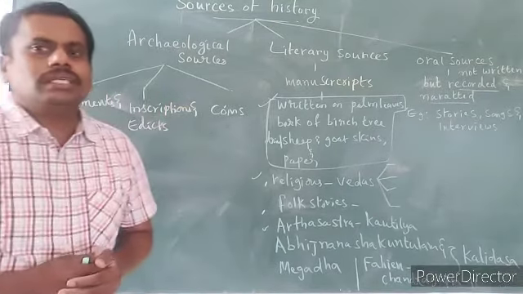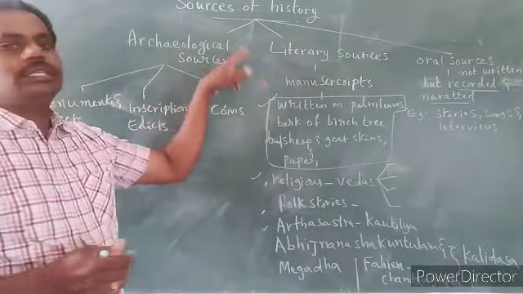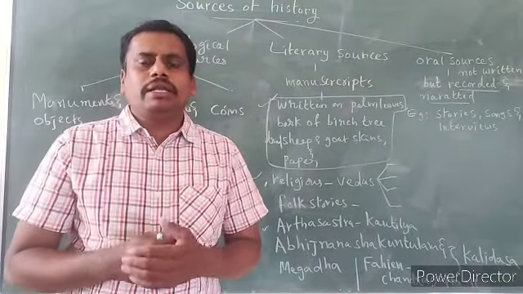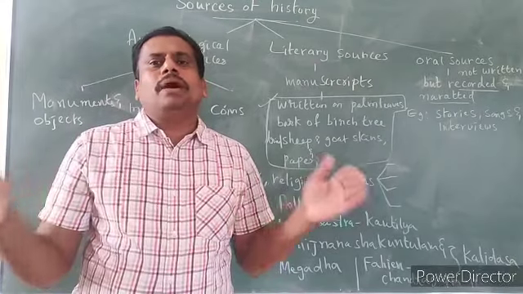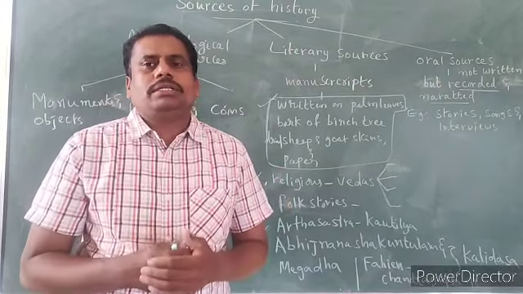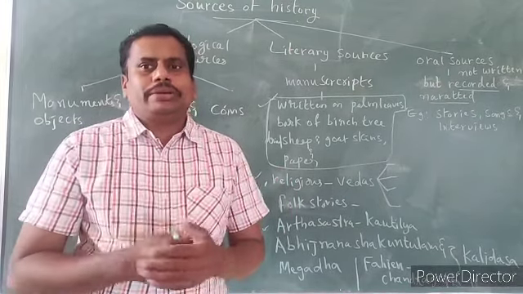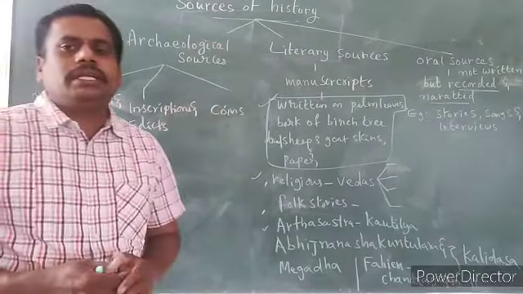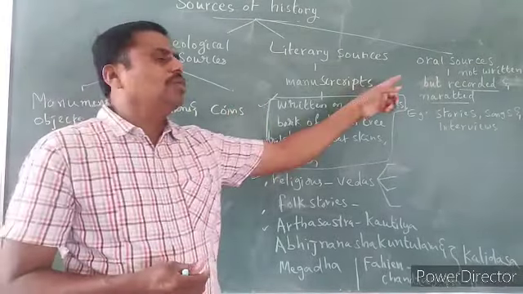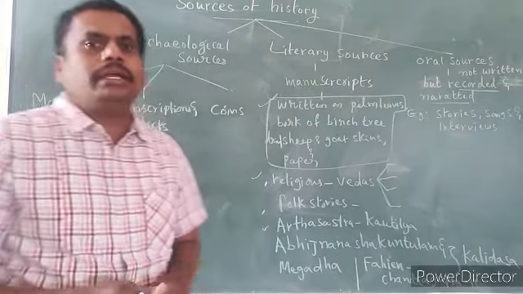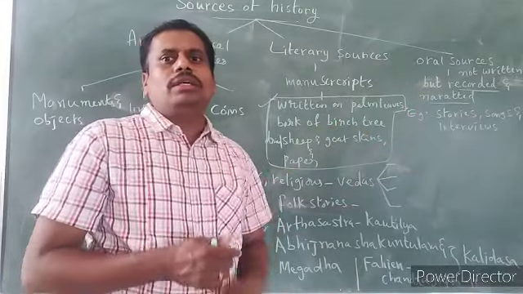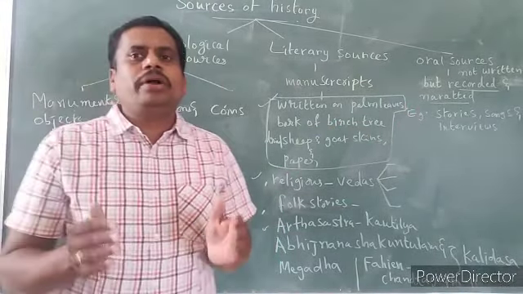Now in this class you are going to see what are the sources of history, the subject history, which describes about the past events, then how it describes, what are the sources it has, that we want to study today. So the sources of history are divided into three: archaeological sources, literary sources, oral sources. What are the three important? Archaeological sources, literary sources, and oral sources. These are the three important sources we have.